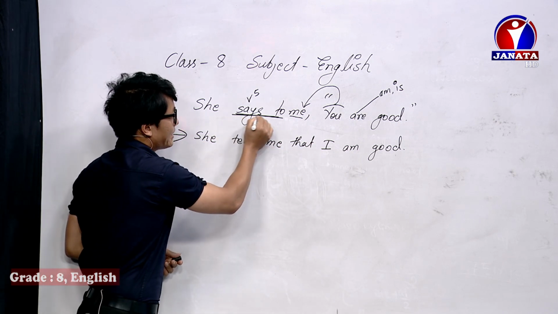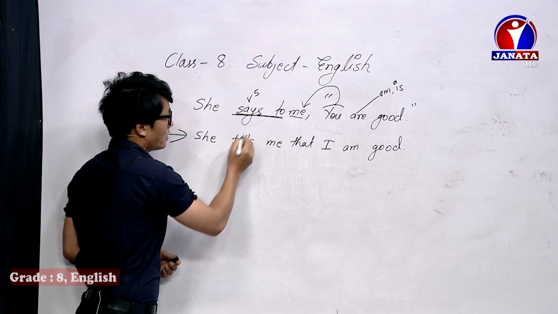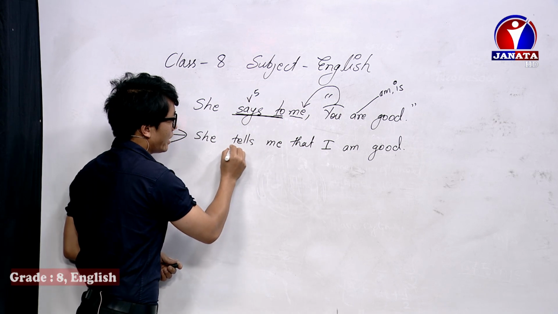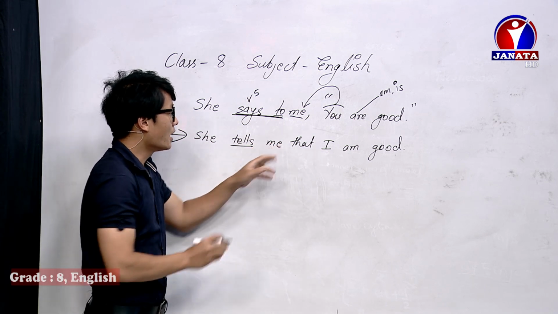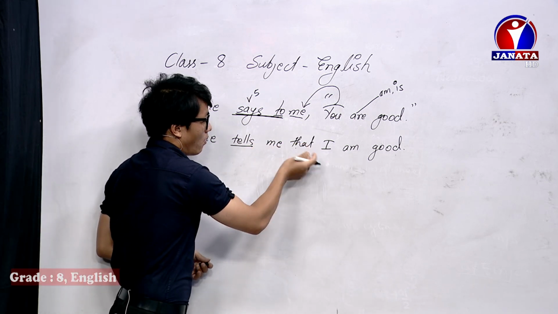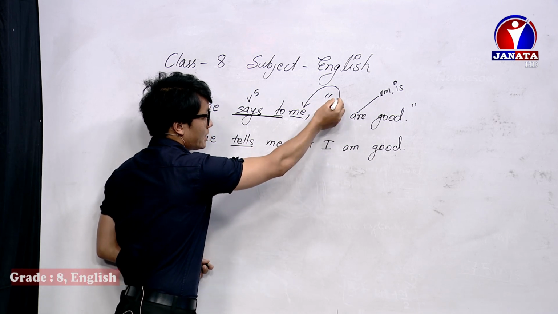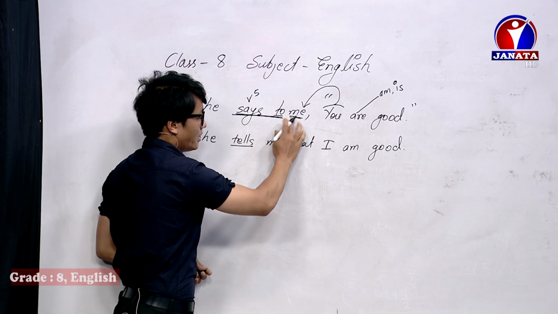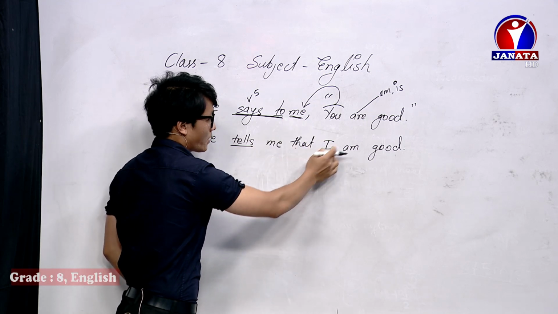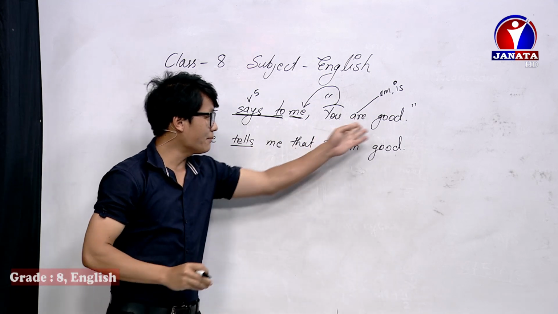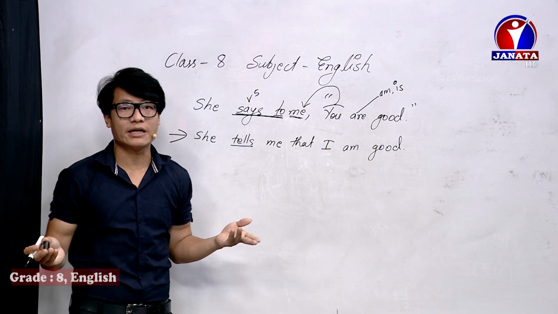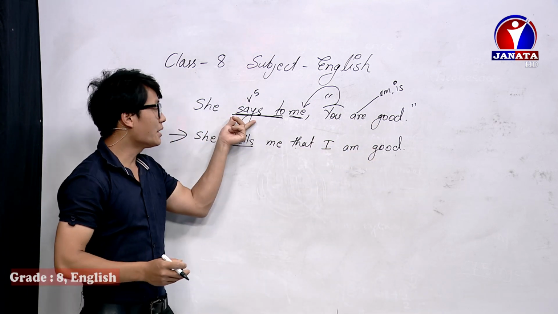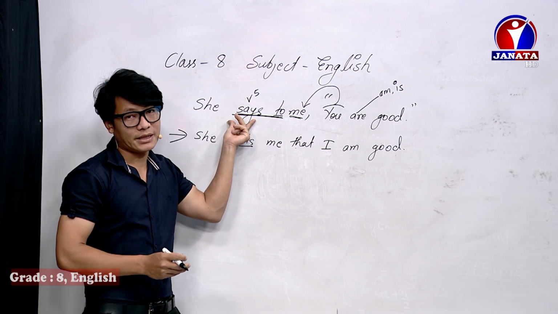This is a simple present, verb 5, and here is a TO2 preposition, so here is tells. Me. And that is a joining word, and the you subject has been changed according to the object of reporting. Me, then stands as I, and am. There is no change of tense because the reporting is in present tense.